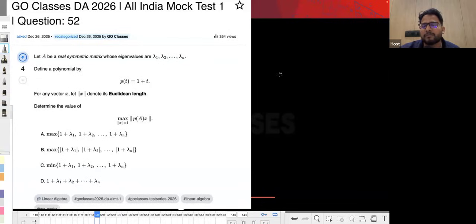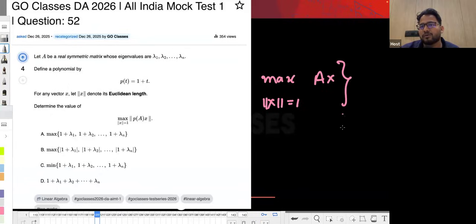The property is basically what we have seen in PCA. It says that if you want to find the maximum value of the norm of AX, such that the length of vector X is 1, in that case the maximum value turns out to be lambda max, which means the maximum eigenvalue. Now, if that is also within the absolute value, which means within the mod, then it will also be within the mod. This is a very interesting and very important property.